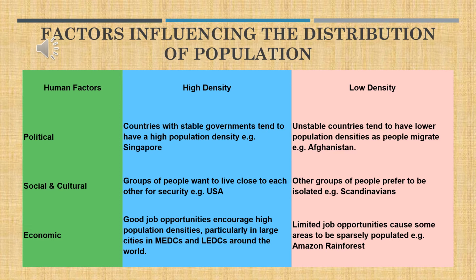Now coming to socio-cultural factors. Groups of people want to live close to each other for security. Not only for security, but for other reasons also. For example, people speaking the same language will have an affinity. All Marathi-speaking people want to live together. All Christians want to live together. All Hindus want to live together. So based on that, the population gets accommodated in a particular area.